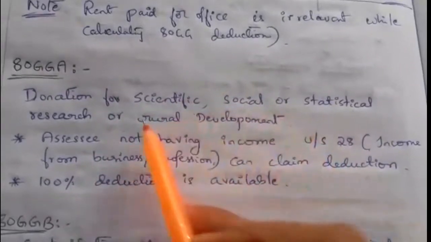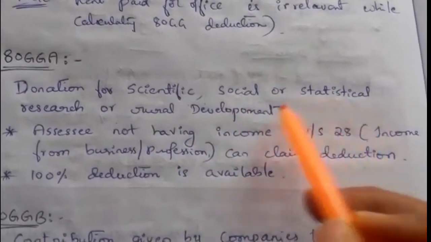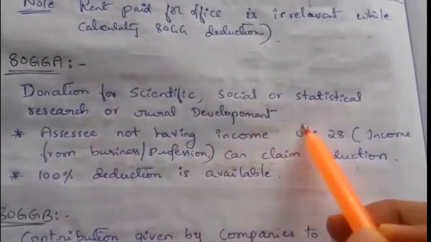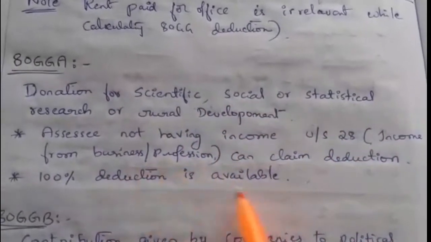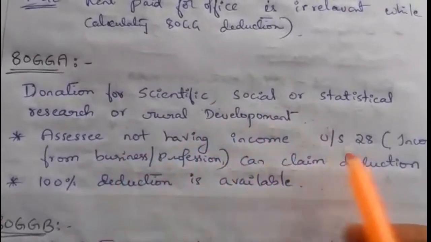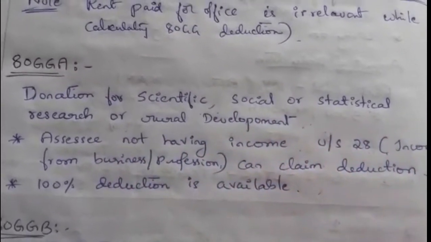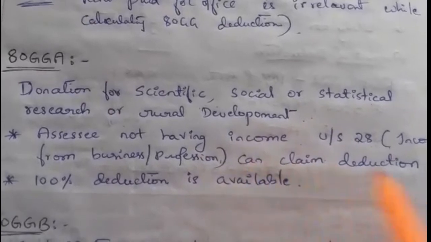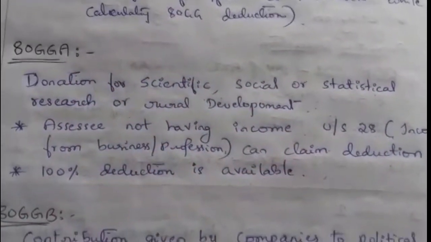Whatever amount is contributed to scientific, social, statistical research or rural development, the entire amount is deductible under section 80GGA. The only condition is that he should not have business or professional income.